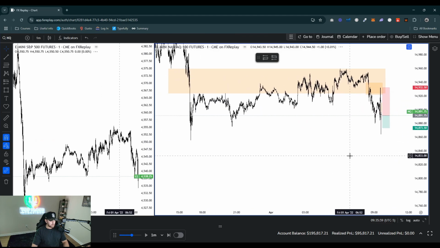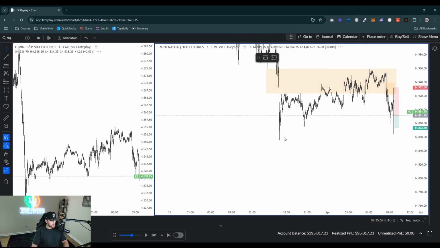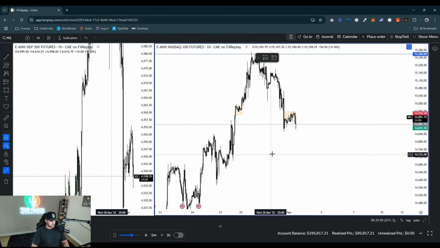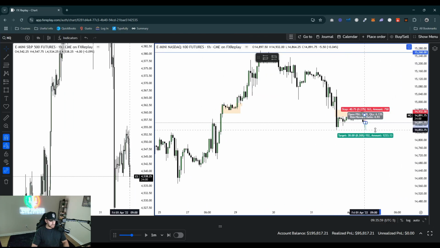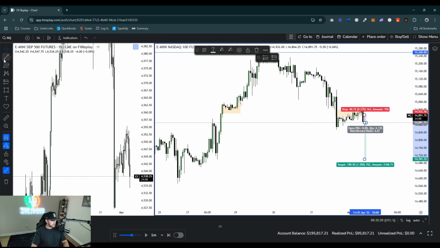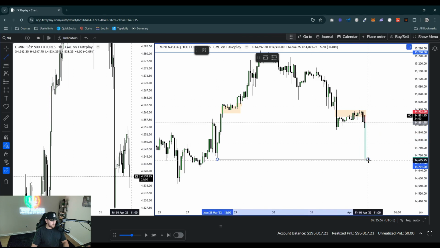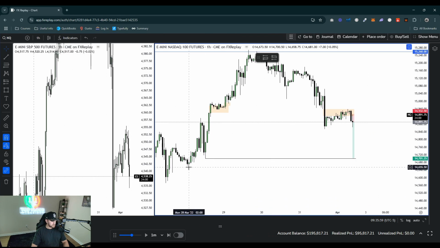And then we can aim for, let's go to the higher time frames, see what we got going on in the higher time frames. So obviously we could aim for previous day low, which would be a break-even spot, but the risk reward is negative from where we have our stop. So the next low would be right here, which is, is this the Monday low?